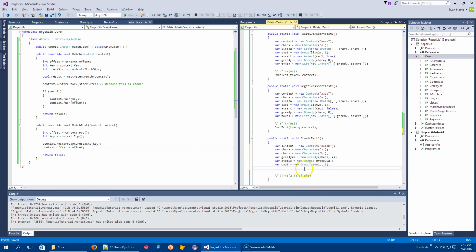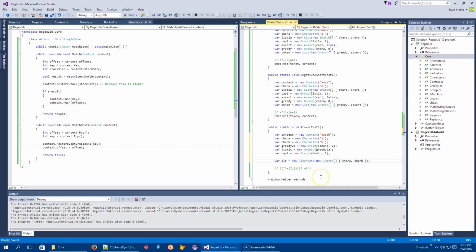And then I will need this alternation, right? Var alt equals new alternate, and this is new iMatch array, whoops, which contains first char A, then char B, like so. And then we need the token, which is the list of those two.